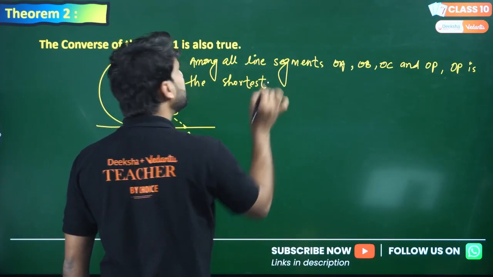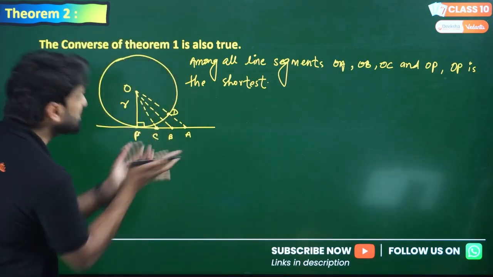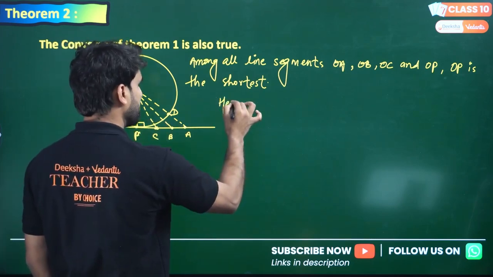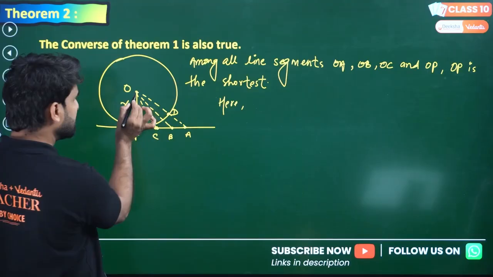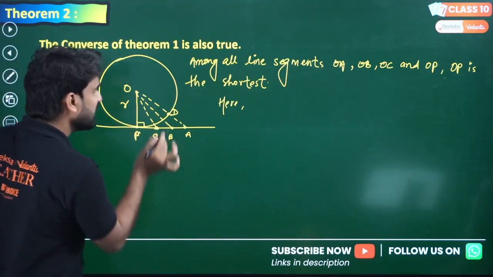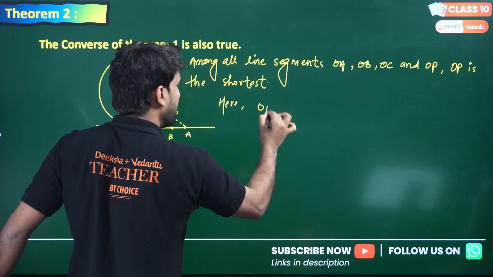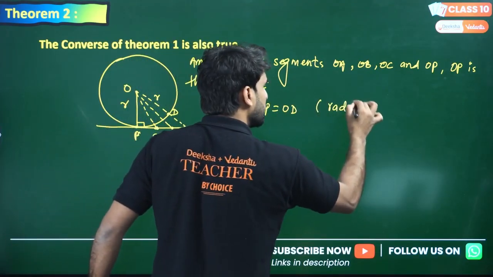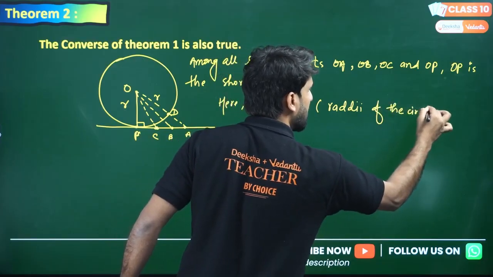I'm not creating this statement on my own. The geometrical situation is saying that. Look here, this is OD and this is OP. Both are radii, and this will also be a radius from here to here. So I can write OP equals OD, the radii of the circle. Are you agreed?